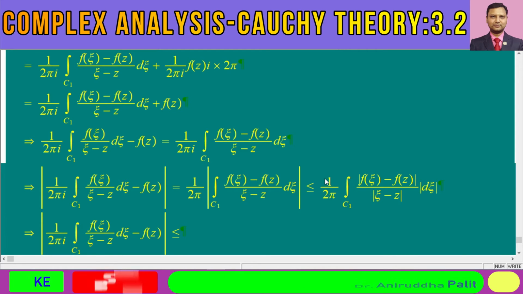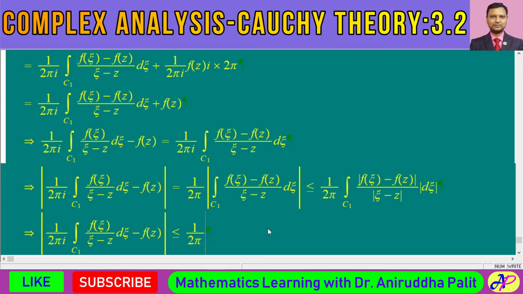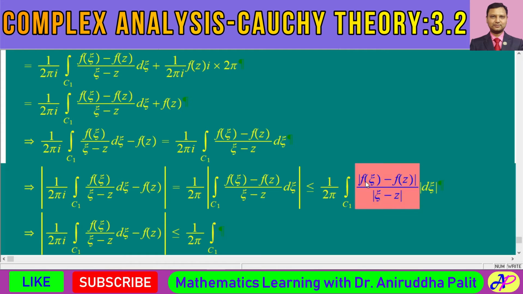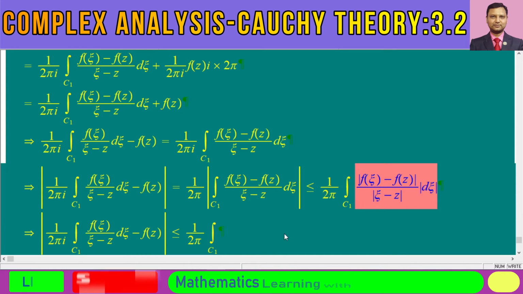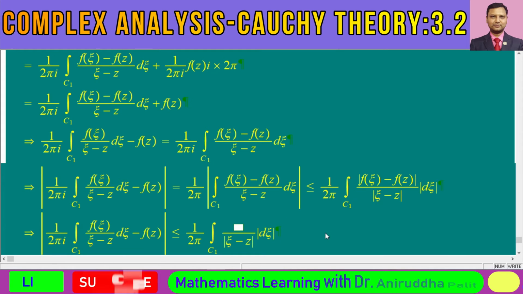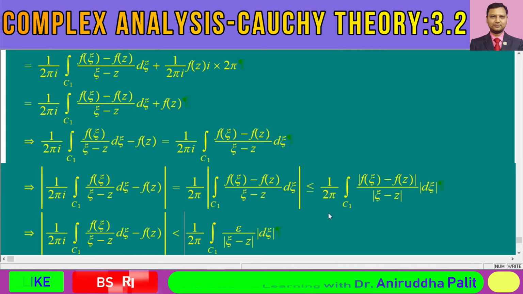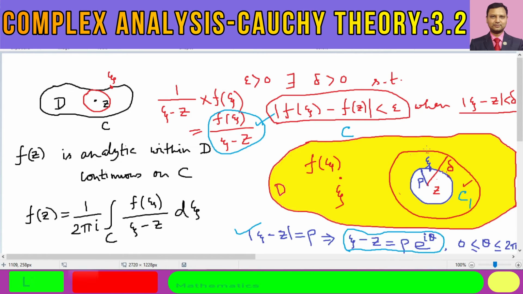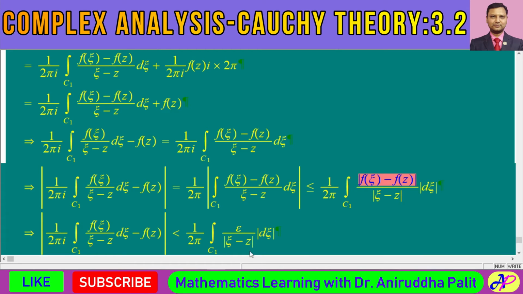This expression, 1 by twice pi i integral over C1, and this numerator, let me copy and paste it. This expression is less than epsilon, and we shall have a strict inequality, because this numerator is f of xi minus f of z, which is strictly less than epsilon. Got it? So we can say that this is less than epsilon.